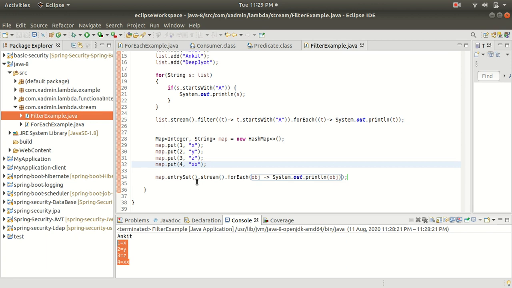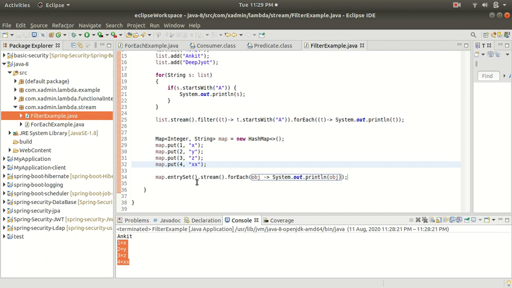Here I am going to put a condition: I want to print the values of the keys that are even numbers. It means the key is divisible by 2, so I am going to use modulus 2, and if that equals 0, then only it is going to print that object.